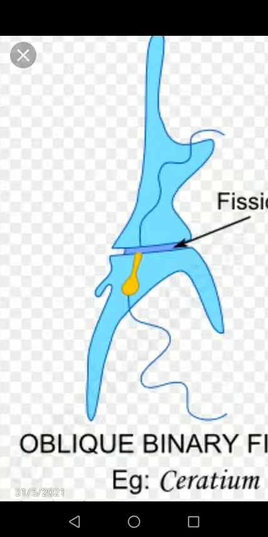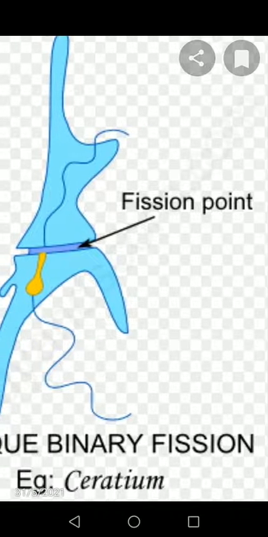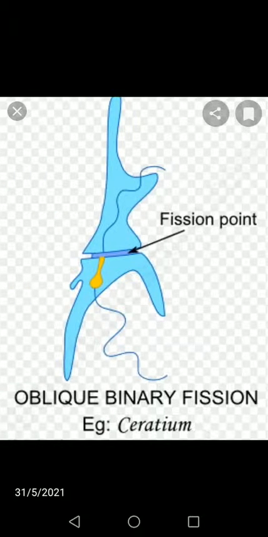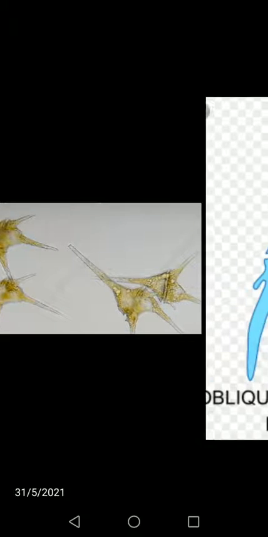In Ceratium, the plane of division is oblique. It is seen in dinoflagellates, which belong to the Protista. This is what we call Ceratium. The plane of division is oblique. The image you are seeing is called Ceratium.